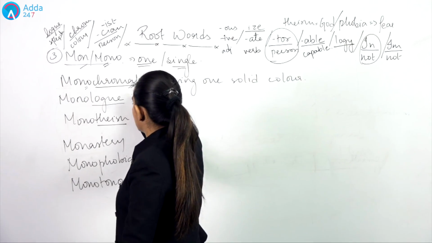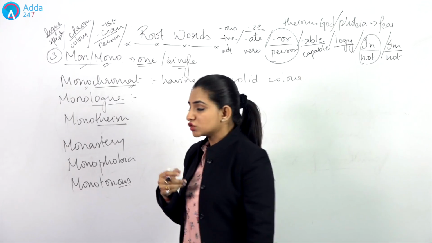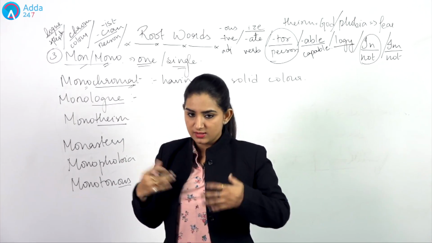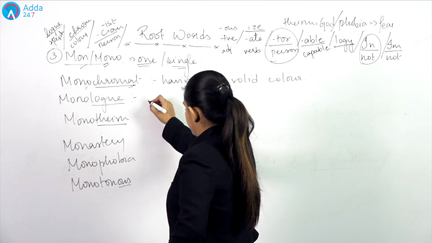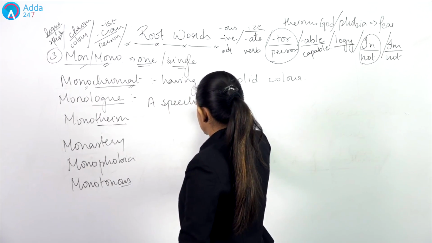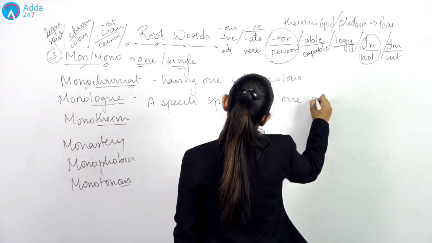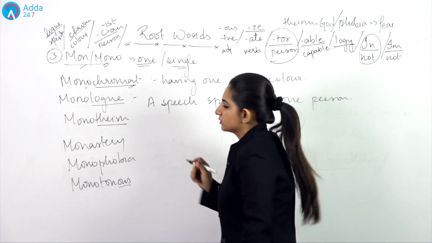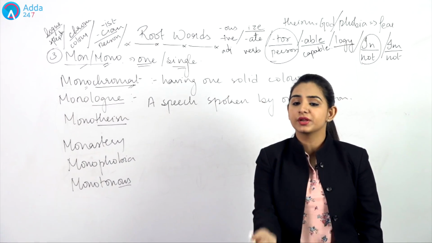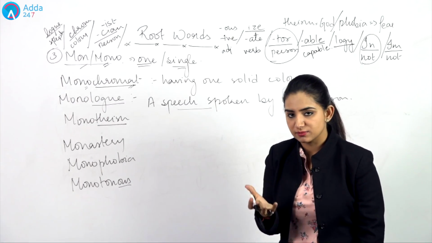Next is monologue. Log means speech. Mono means one or single. So, monologue is actually a speech that we talk to oneself. That is what we mean by monologue. So, a speech spoken by one person. The speech spoken by one person, you can also call that person a narrator, because again he is speaking something, he is narrating something, he is telling something, right?